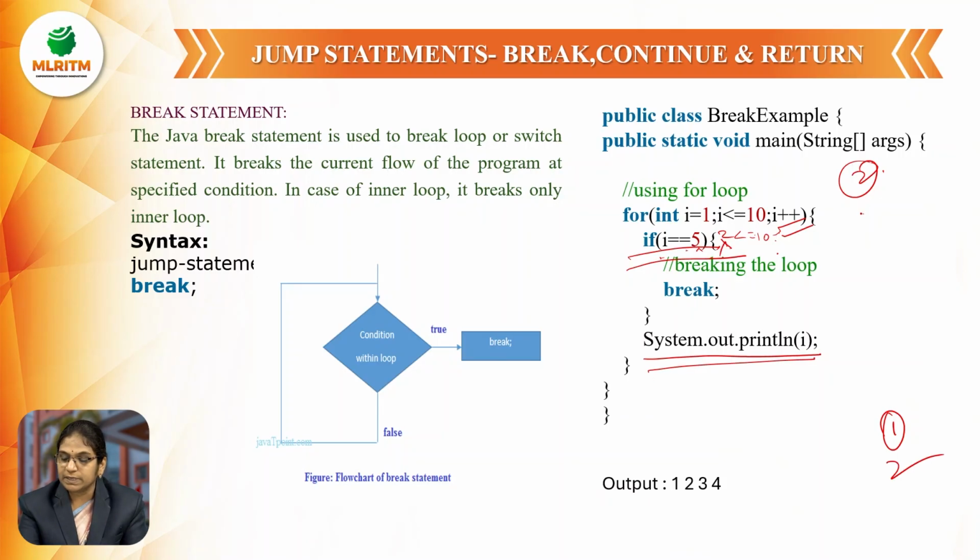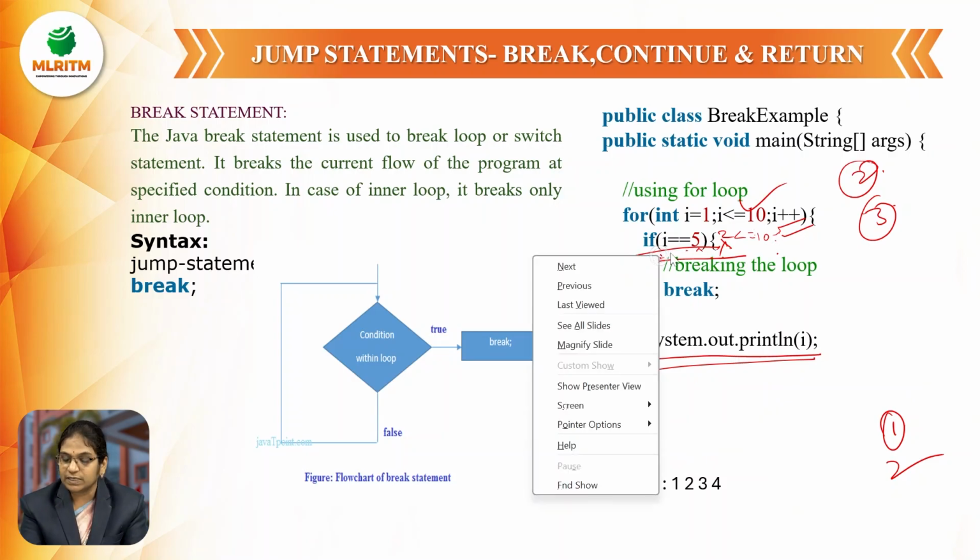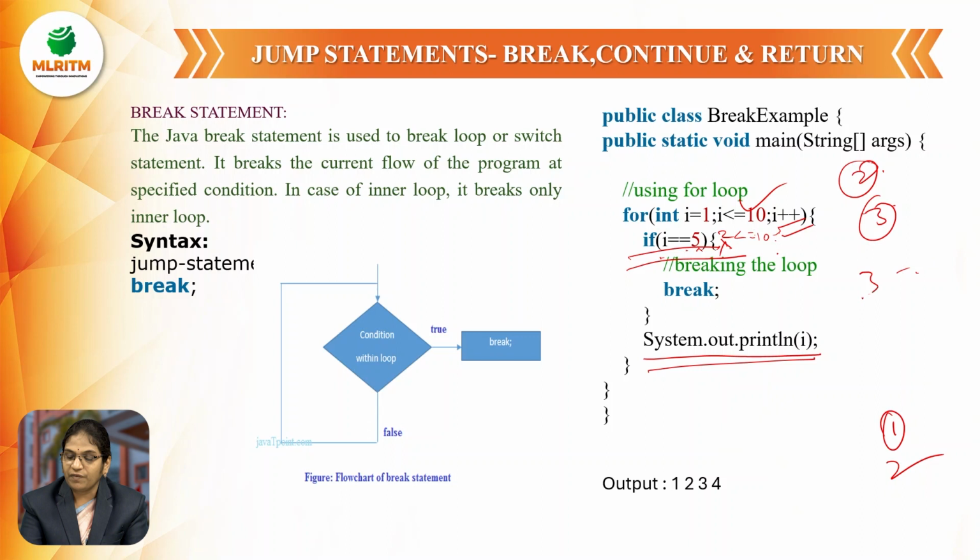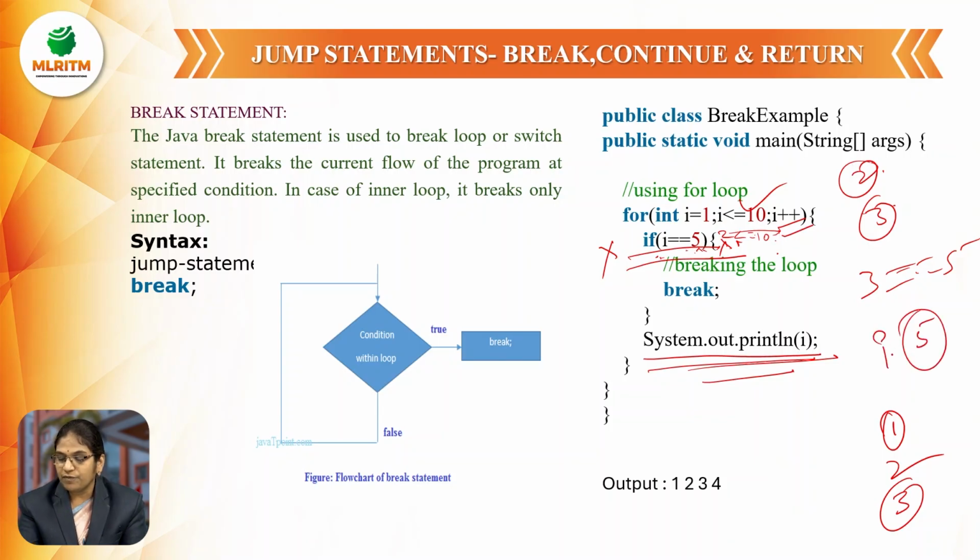Next, i plus plus. Now 3. 3 less than or equal to 10, condition is satisfied. Checking for the if condition, 3 double equal to 5? No, it is not satisfied. If it is not satisfied, again prints 3 as the output. Now 4. 4 is also satisfied, but 4 not equal to 5, then executing this statement. And last thing is i plus plus.